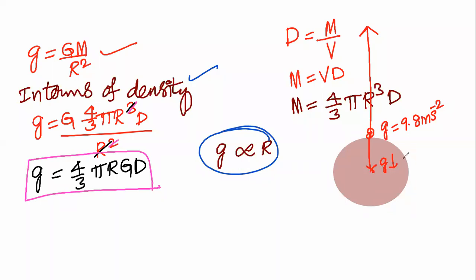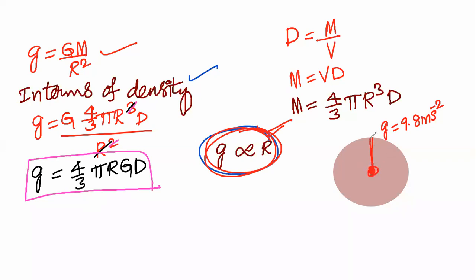It will be maximum on the surface of the earth only. At the center, it will be zero. Whenever the body is at the center, acceleration due to gravity is zero. So as the body comes from the center to the surface of the earth, g is proportional to R. Acceleration due to gravity increases.